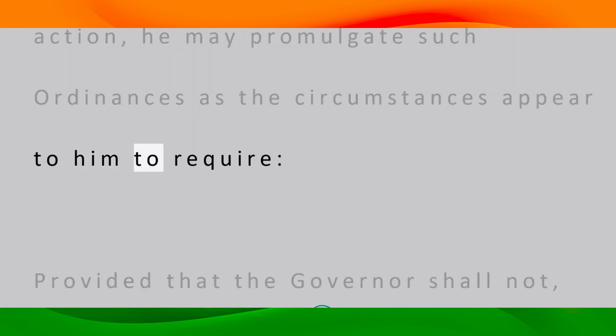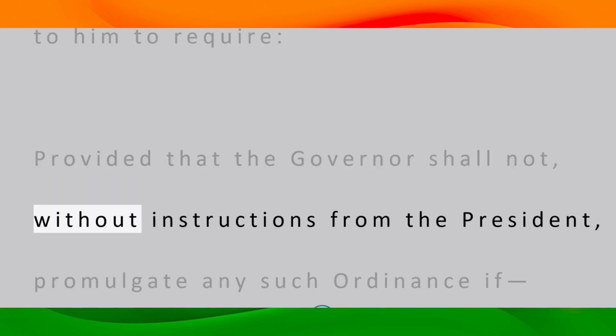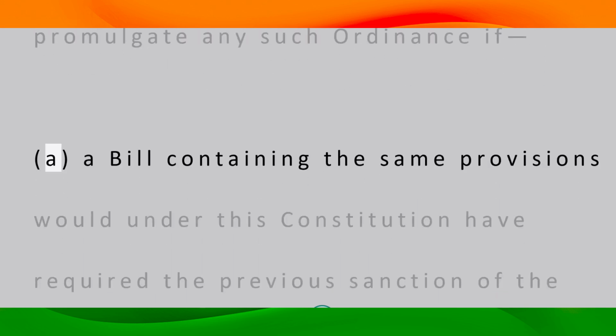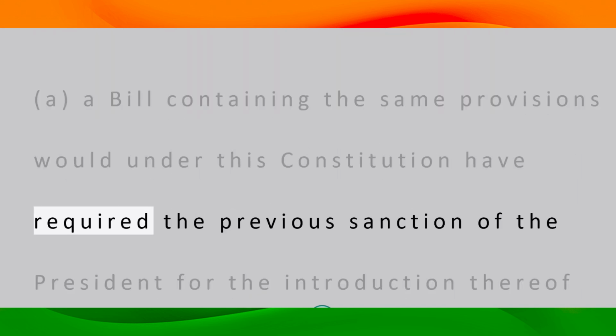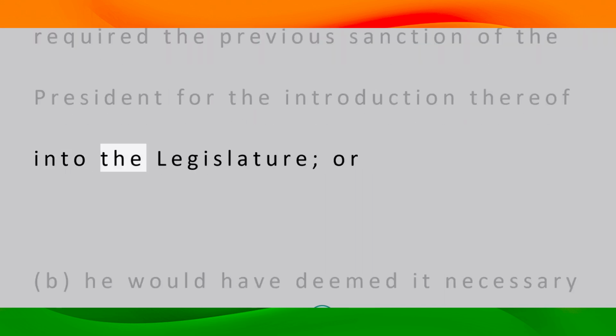provided that the governor shall not, without instructions from the President, promulgate any such ordinance if a bill containing the same provisions would under this Constitution have required the previous sanction of the President for the introduction thereof into the legislature, or b.